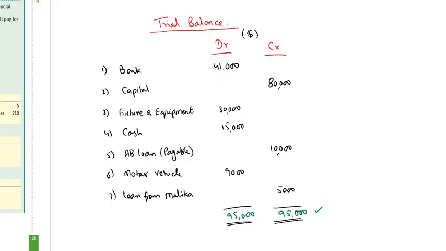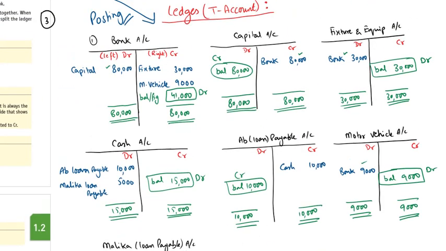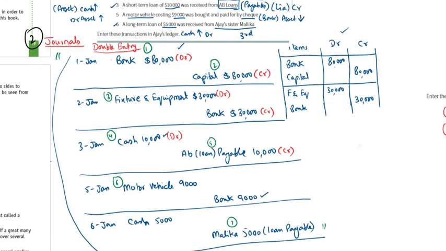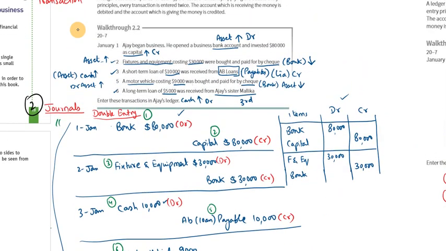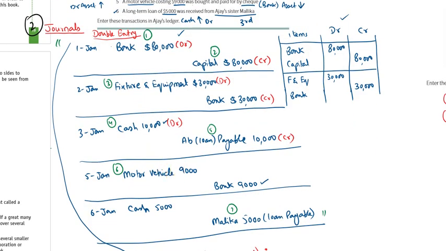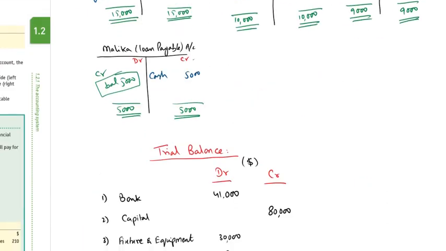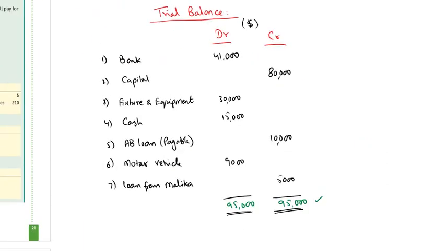Got it, students? Any question at this stage? Any question? No. Okay, so this is the way. Firstly, this is the business transaction. From the business transaction we made the journal entry, that is the double entry. From double entry we make the ledgers, from the ledgers we finally make the trial balance, and from the trial balance we will make the income statement and balance sheet that we will make further.